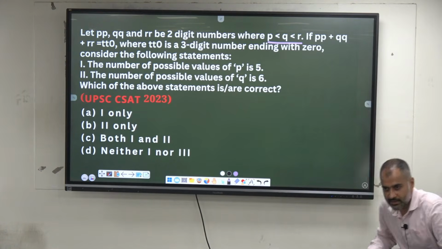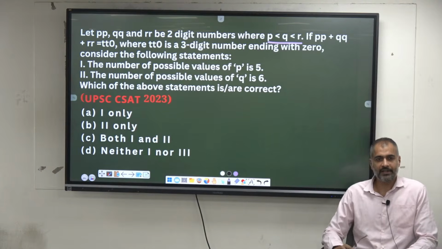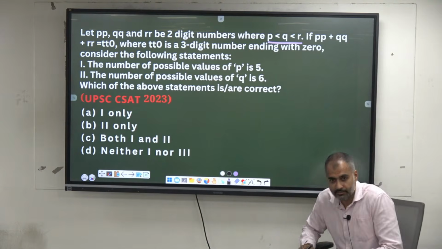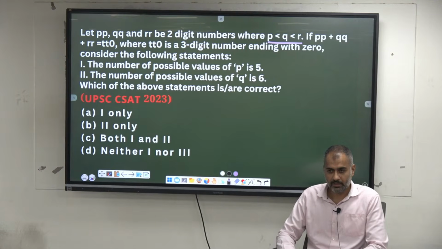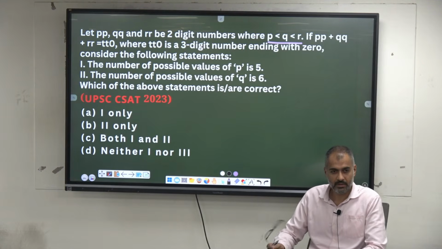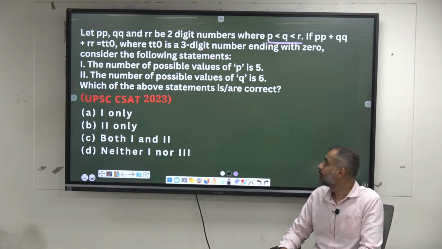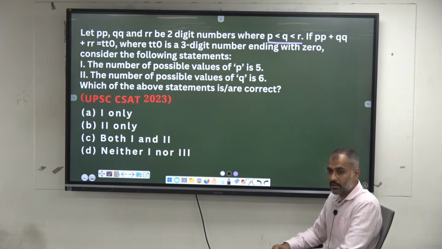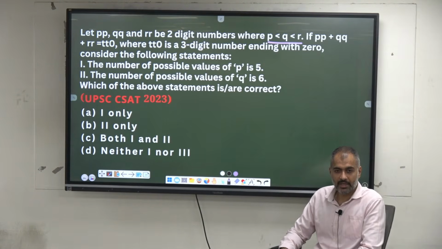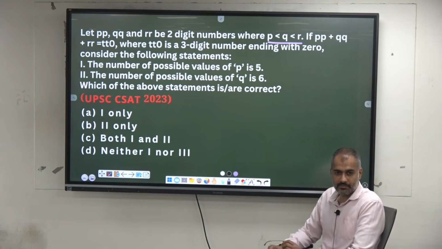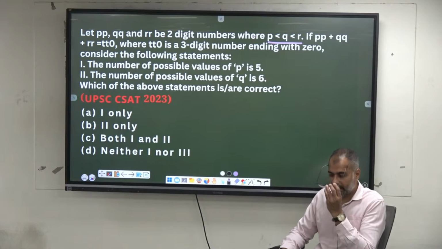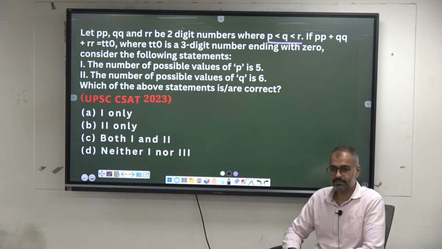I'll give 2 to 3 minutes, okay? See what you can deliver. Work on the place values only. Work on the unit digit first. P, Q, R are the same? No, they are distinct. That's why P less than Q less than R. They have to be in descending order, P, Q, R.